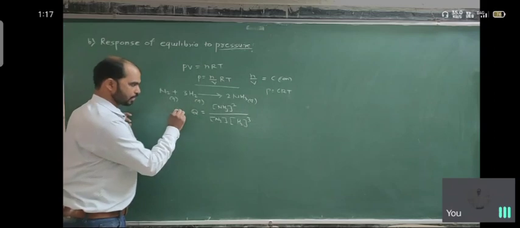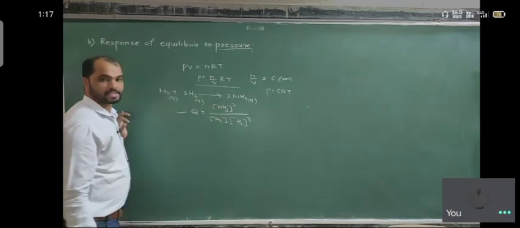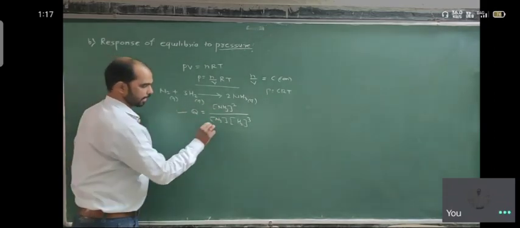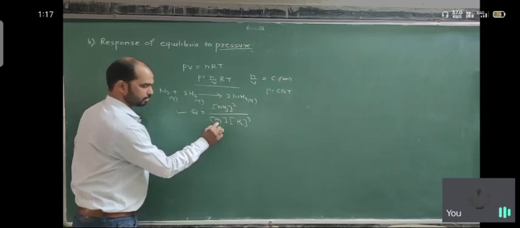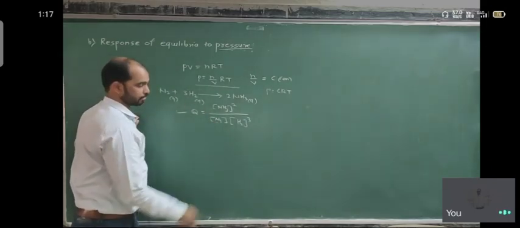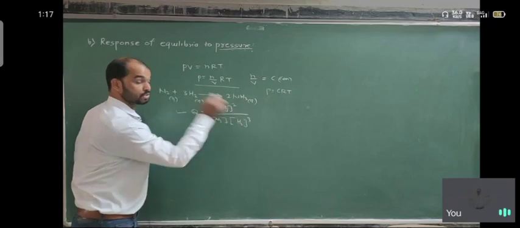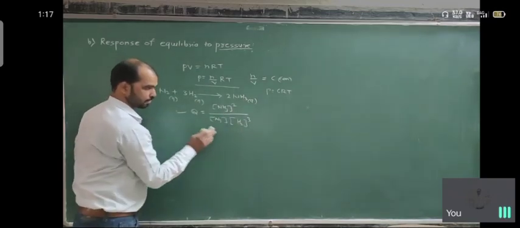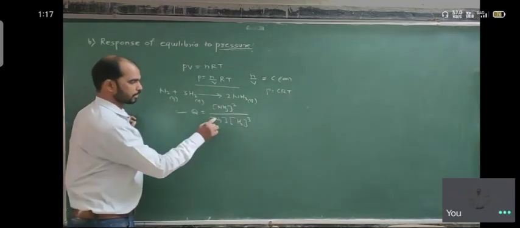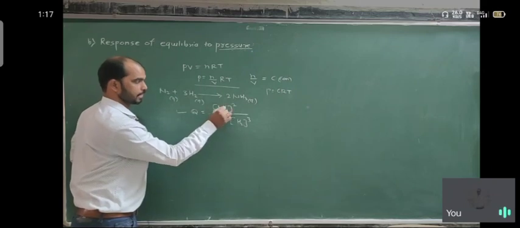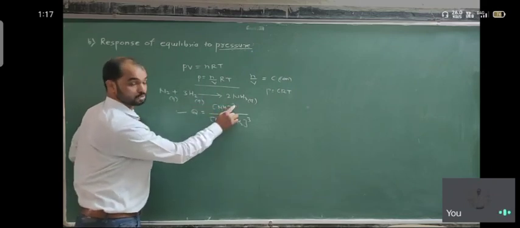Look at the denominator: N2 has exponent 1 and H2 has exponent 3, so the total exponent is 4. But at the numerator there is NH3 with exponent 2. The number of molecules is different on the two sides.